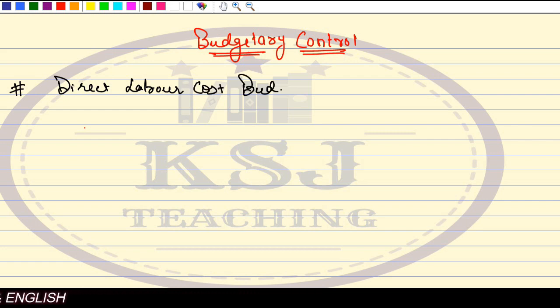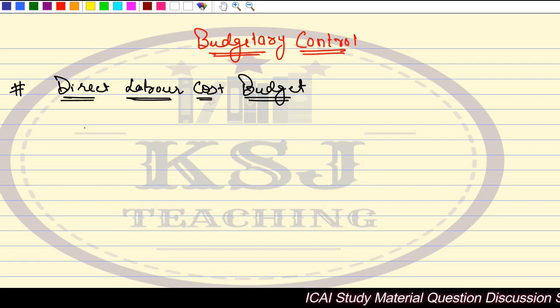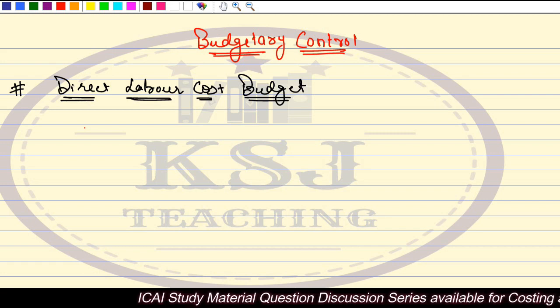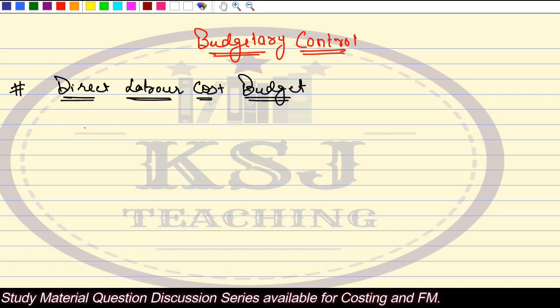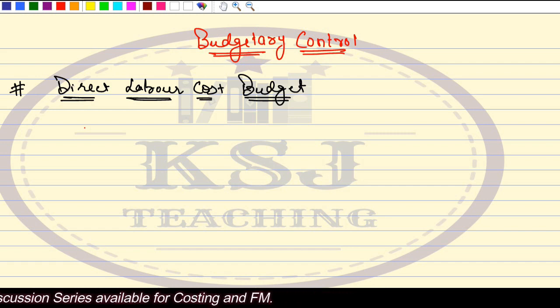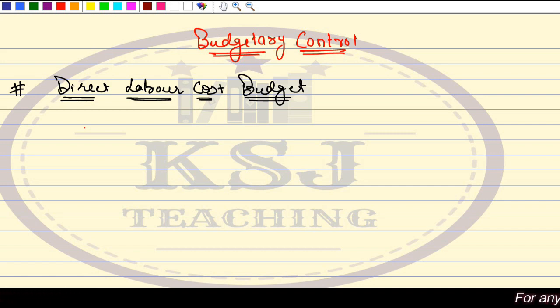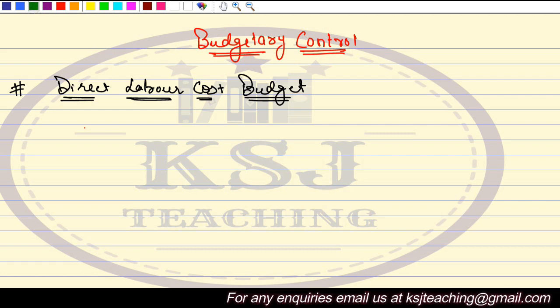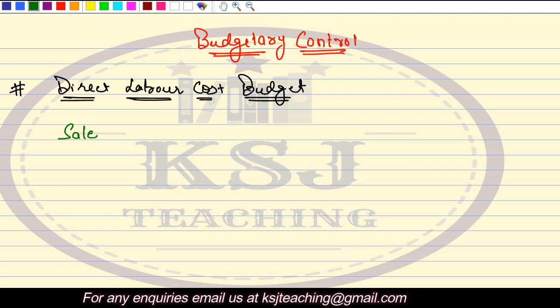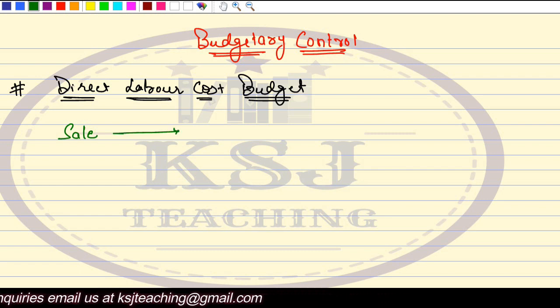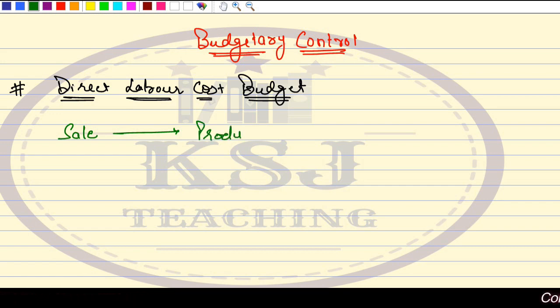Right? Now, remember when we started with cost accounting, we said that there are three major elements to the cost, right? Material, labor, and overheads. Whenever you want to manufacture some product, first you decide what is the quantity that you want to sell, right? You prepare the sales budget. Then according to the sales, you decide how much quantity is to be produced, right? You prepare the production budget.